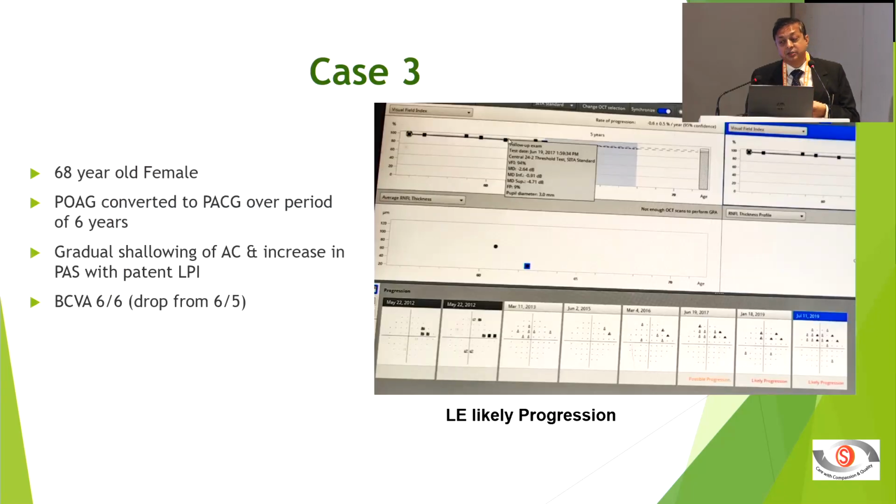This is the third case, a 68-year-old female, POAG, who converted to PACG, which is very common. That's why routine gonioscopy is very important. We did iridotomy.